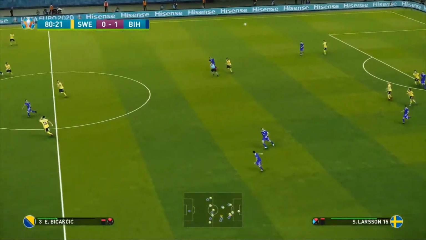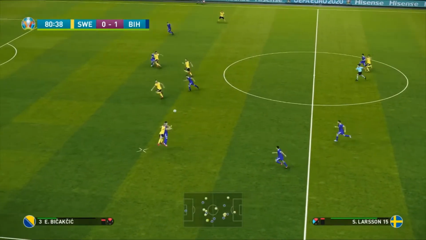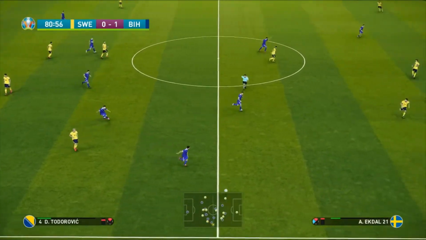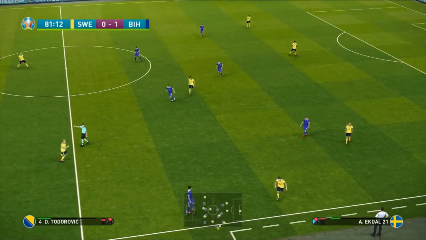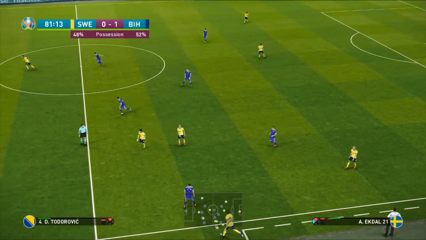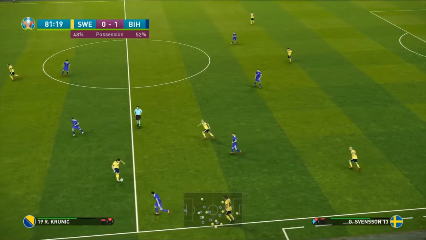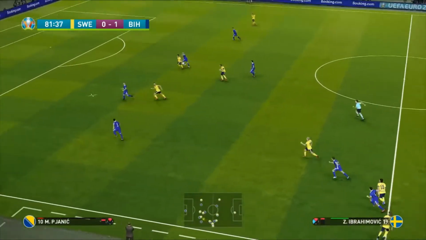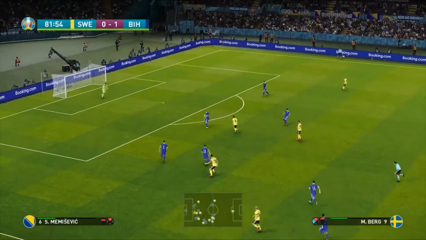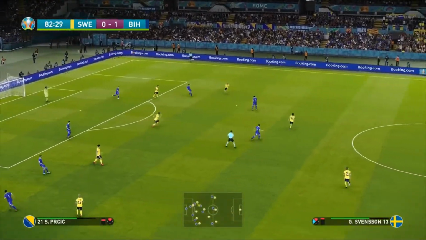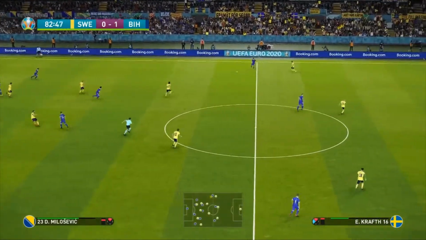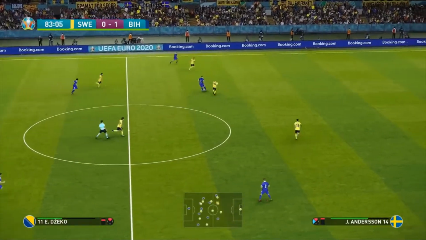Tries to get it back to Žeko again. He's smashed away. And Sweden really need to have an opportunity and just take a spell of possession, because right now as it stands, it just is not going their way at all. They're all out attack. The players are screaming to go up top and just have a singular opportunity with 8 minutes to go. Get some momentum going their way, because right now it's all Bosnia, and here they come again.